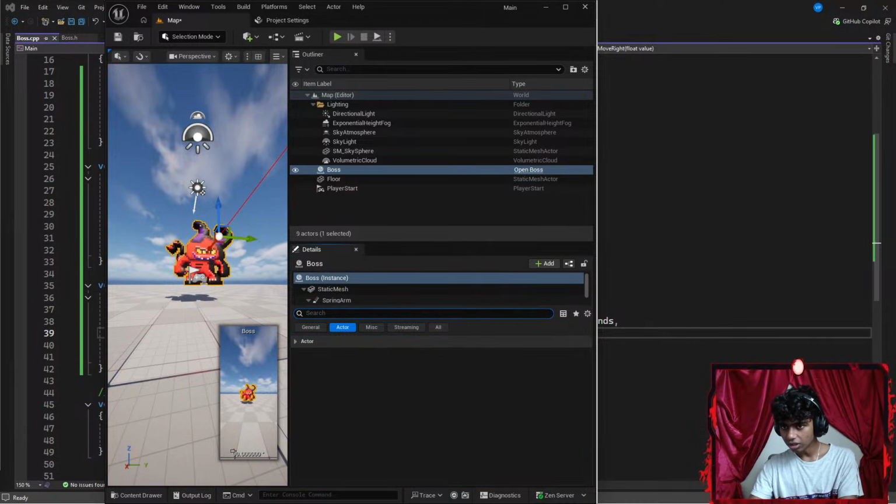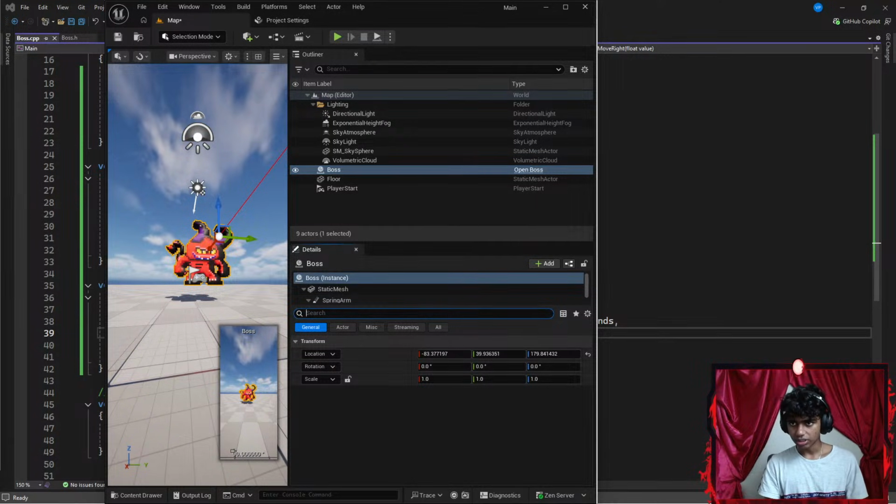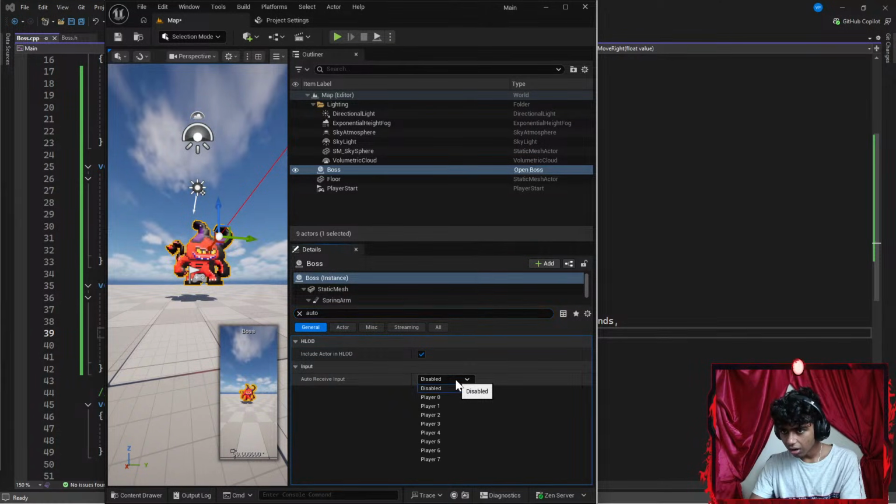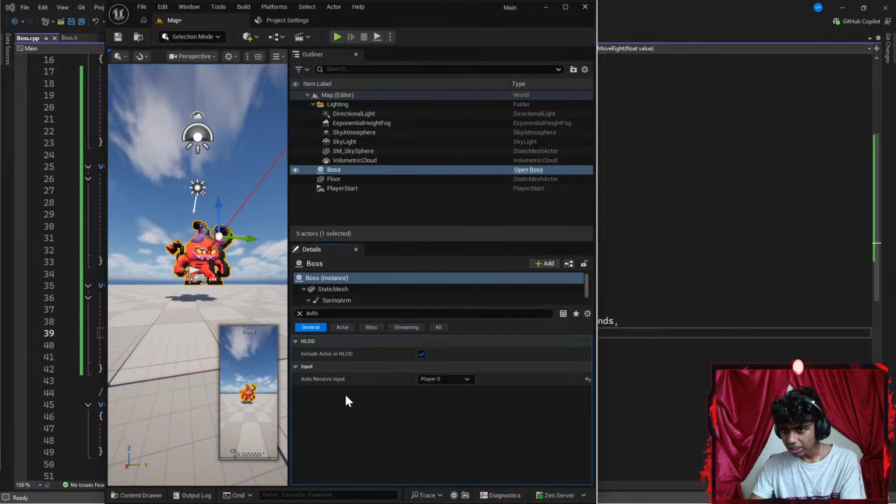Let's go in something like general, let's go with something like auto. Okay, I don't see anything like auto to player 0. Since it did tell me to set player to be 0, but I don't see auto possess player.